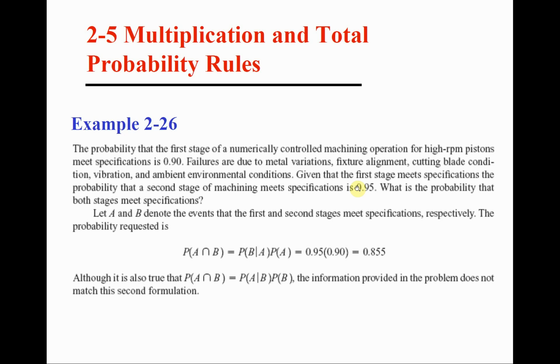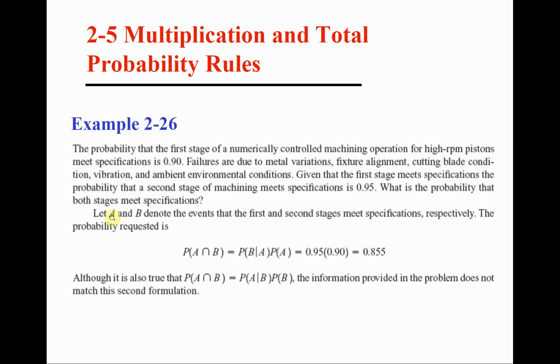Now, what we need to calculate in this question is the probability that both stages are successful. What is the probability that both stages meet specification? So what is the probability that the first is successful and the second is also successful? To solve the problem easily, we can define two events.